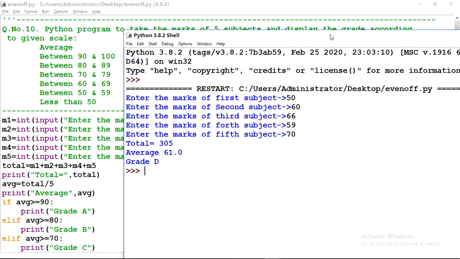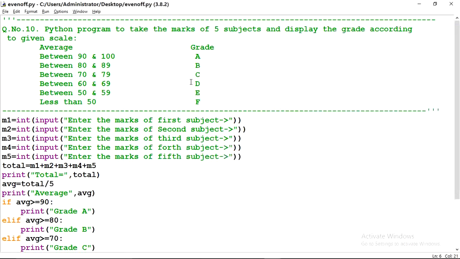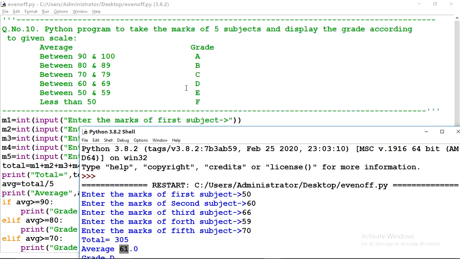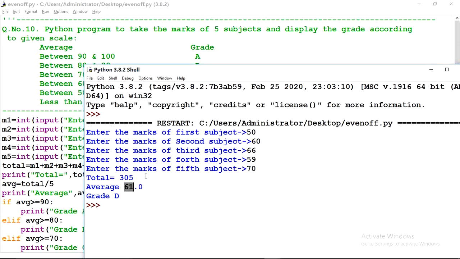Now check the scale of D. What is D? 60 to 69, it is D. Yes, correct, because our average is 61 and the given scale is 60 to 69, so the answer is coming correct. Thank you very much.